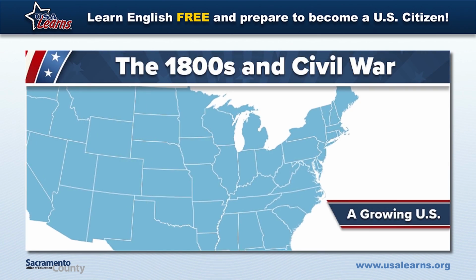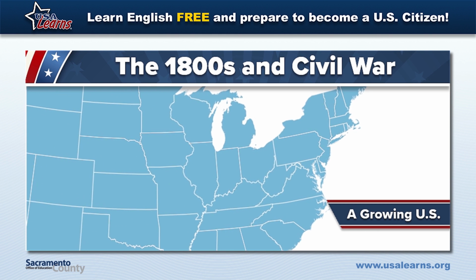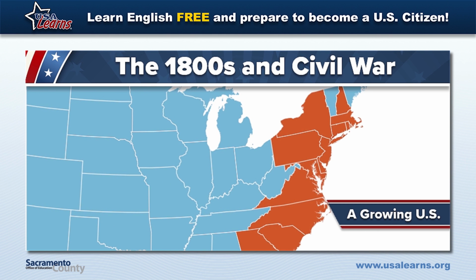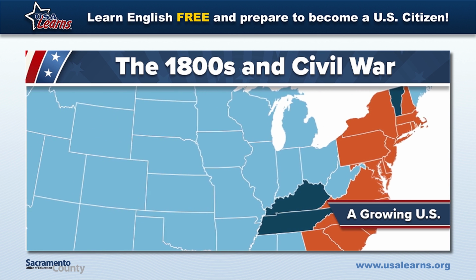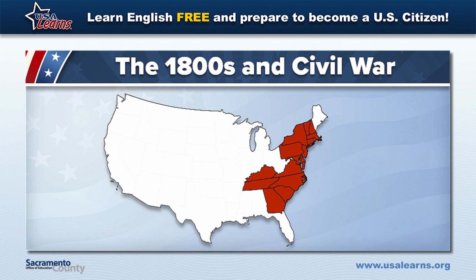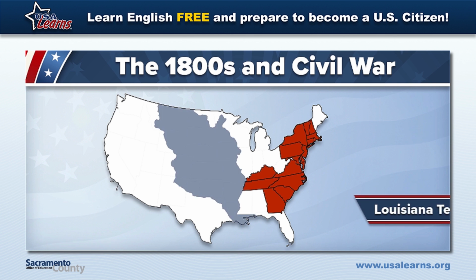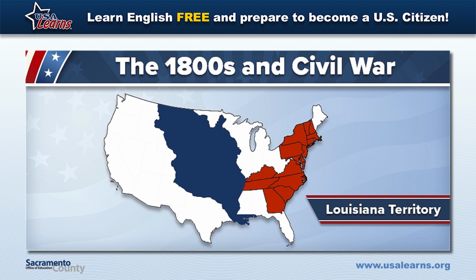By the beginning of the 1800s, the United States had grown from the original 13 states to 16 states. But the country wanted more land to become larger. In 1803, President Thomas Jefferson bought the Louisiana Territory from France for $15 million. This territory doubled the size of the United States. Many Americans traveled into this land and continued traveling farther west.